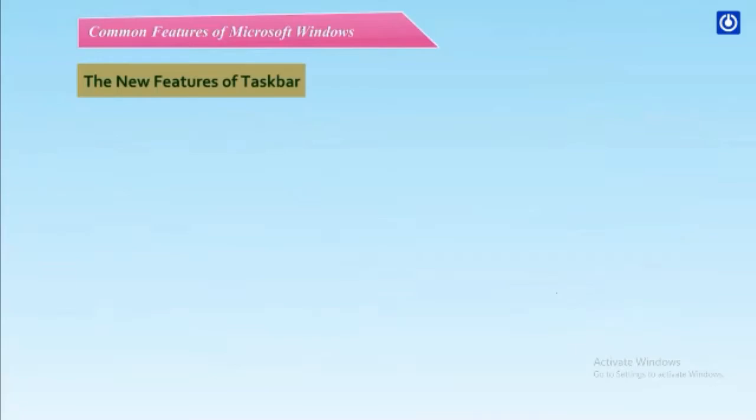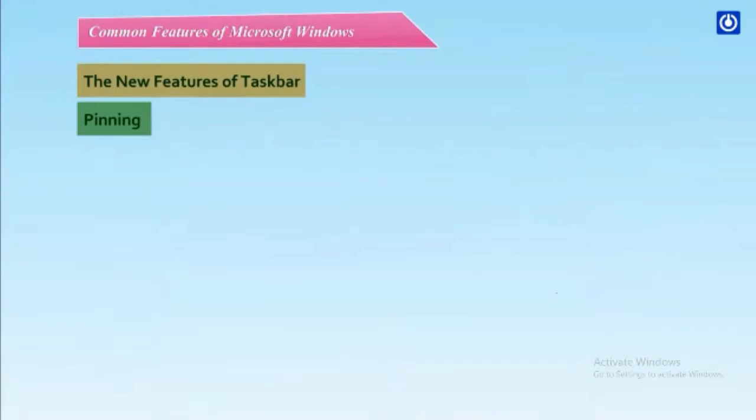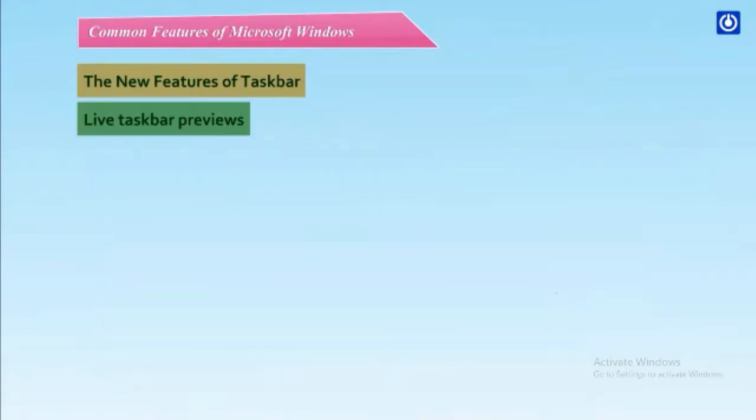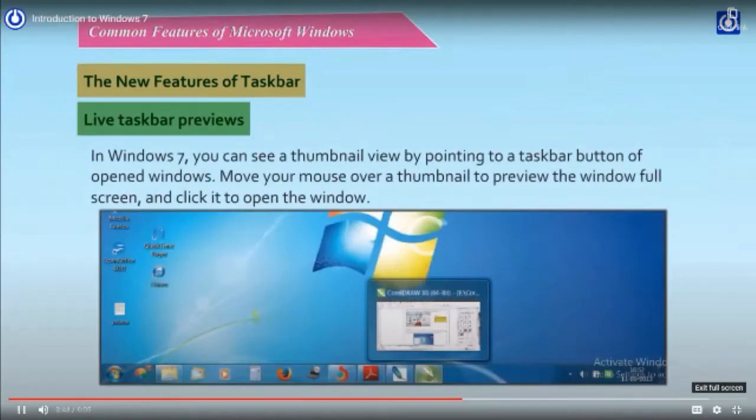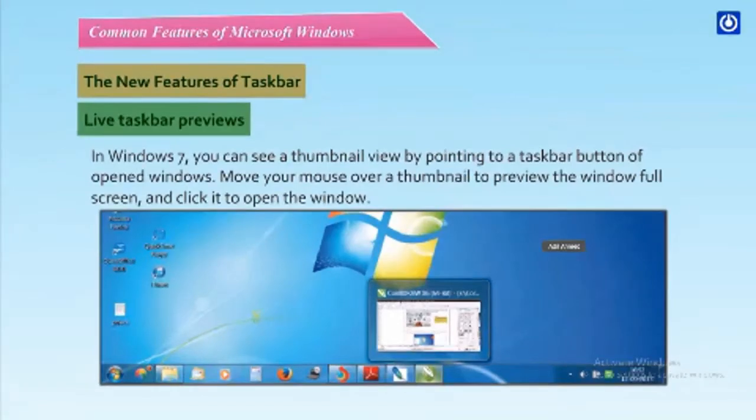The new features of taskbar. Jump lists. With jump lists, you can jump to the documents, pictures, songs, and websites you use most often simply by right-clicking a program button on the taskbar. Pinning. In Windows 7, you can pin favorite programs anywhere on the taskbar for easy access. Live taskbar previews. In Windows 7, you can see a thumbnail view by pointing to a taskbar button of opened windows. Move your mouse over a thumbnail to preview the window full screen and click it to open the window.